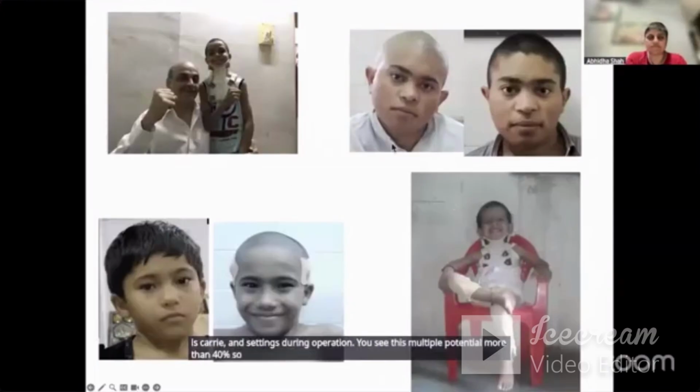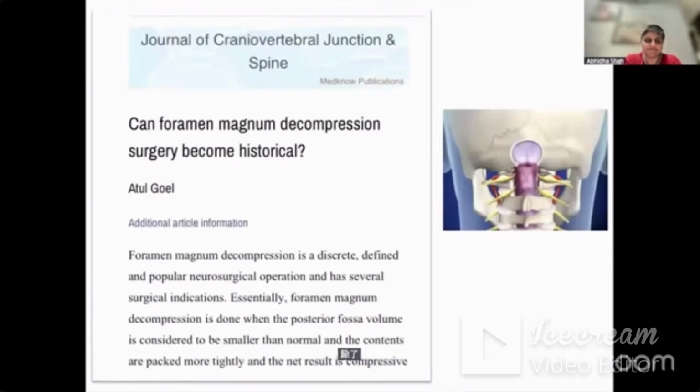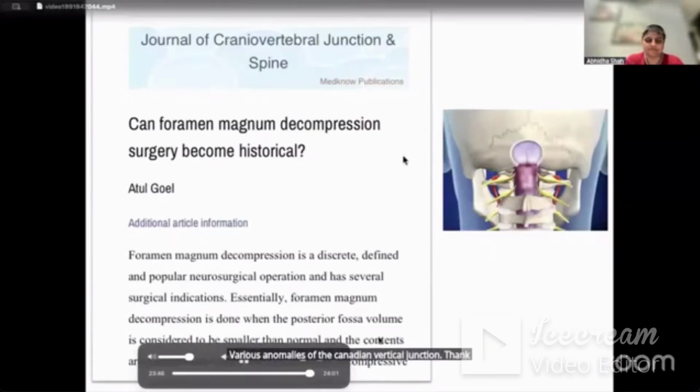So you can create heroes, you can create smiles, you can create laughters, and you can be proud. And you can also get some beautiful kisses from all over the place. This is a revolution. Believe me, don't try to argue too much. Spend some time instead of argument on the papers, and you will find some beautiful answers. Foramen magnum decompression is historical. C1, C2 fixation will emerge as a more powerful tool in the treatment of various anomalies of the craniovertebral junction. Thank you very much.